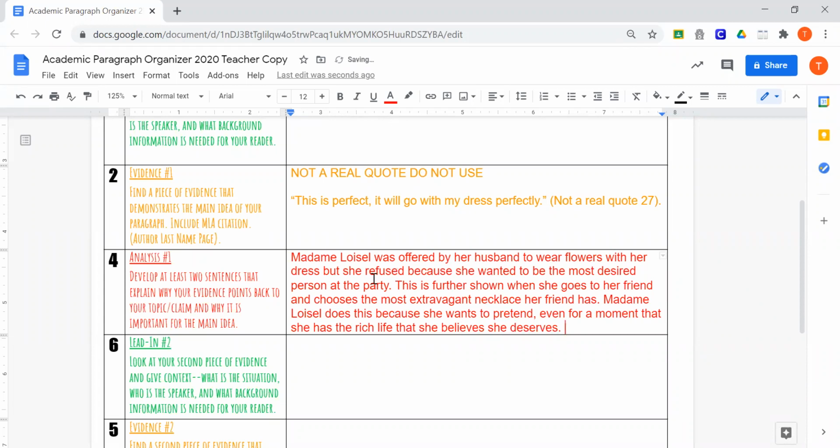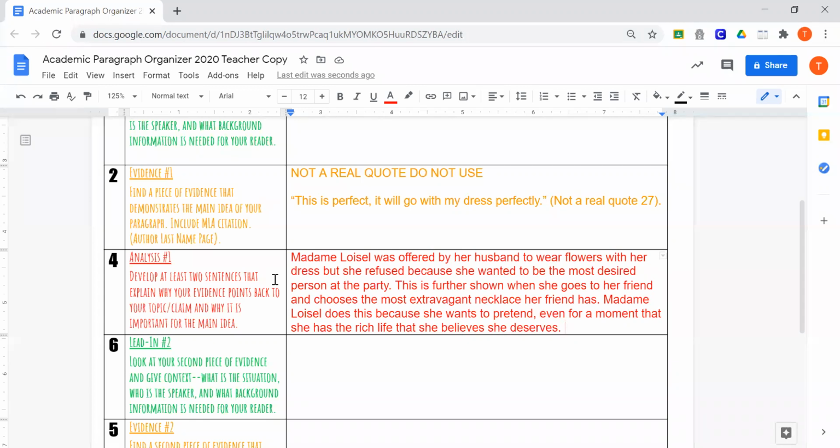Now let's talk about why I did this. My first 2 sentences are actually lead-ups to my real analysis because I'm telling you some background information about Madame Loisel. I'm telling you, she doesn't want to wear flowers because she wants to be desired. Okay? We also see it when she picks the most extravagant necklace, right? What does this tell us? Well, it tells us she wants and wants and wants.